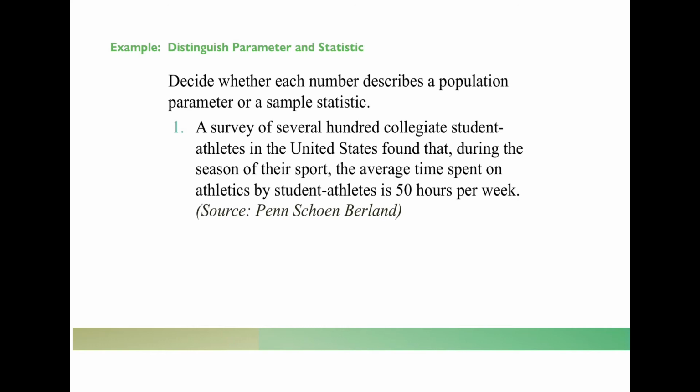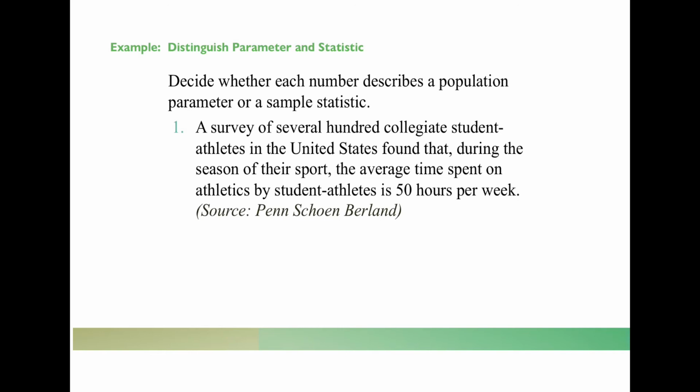A survey of several hundred collegiate student athletes in the United States found that during the season of their sport, the average time spent on athletics by student athletes is 50 hours per week. Let's read that once again. A survey of several hundred collegiate student athletes in the U.S. found that during the season of their sport, the average time spent on athletics by student athletes is 50 hours per week.